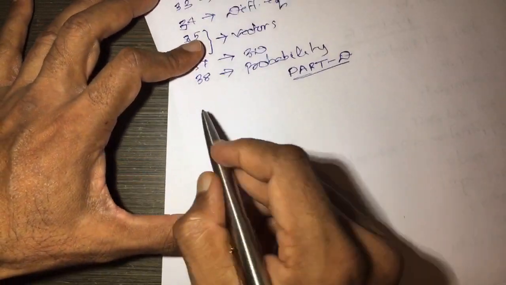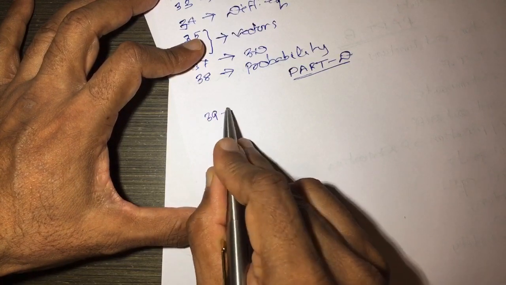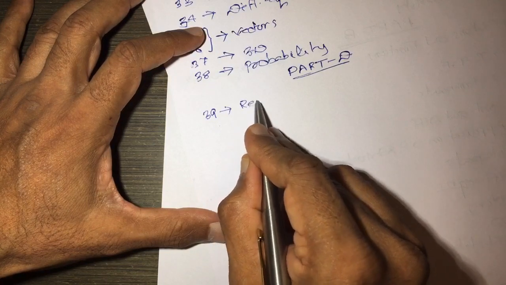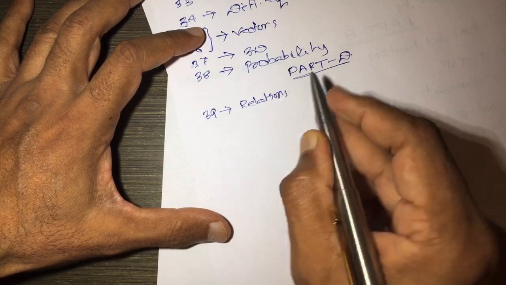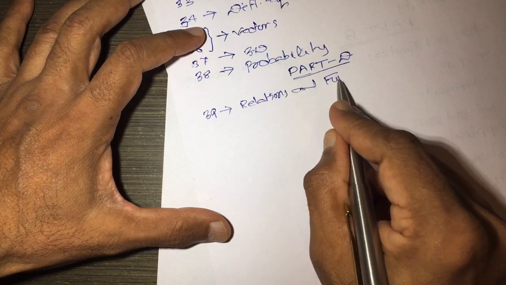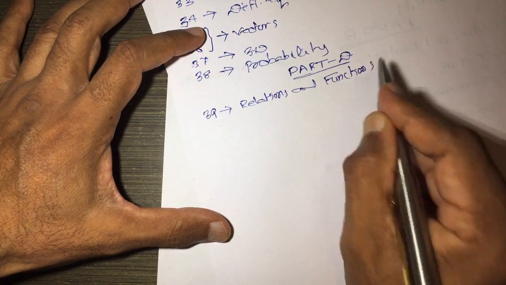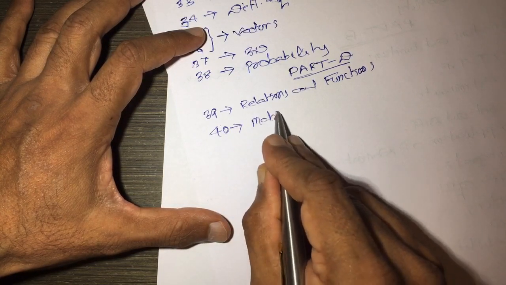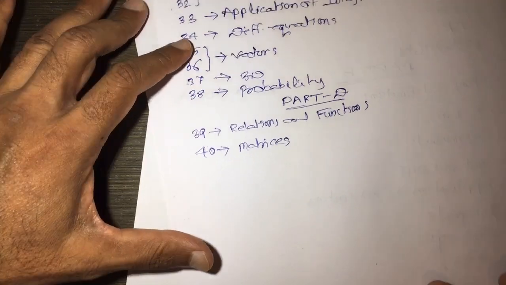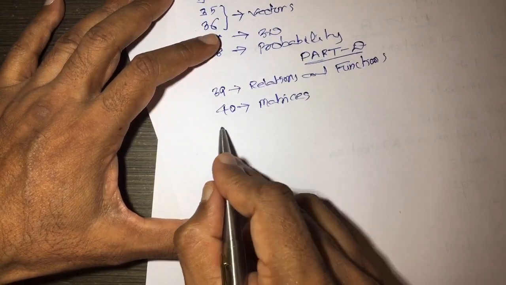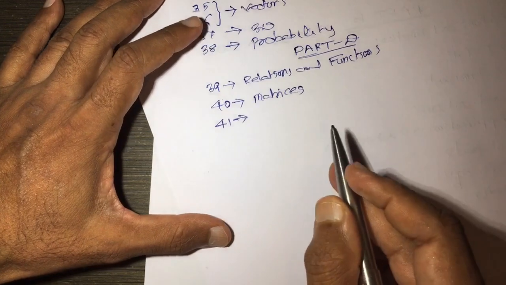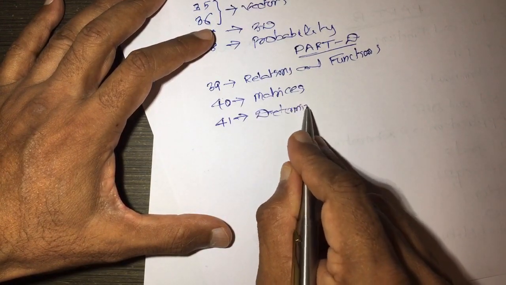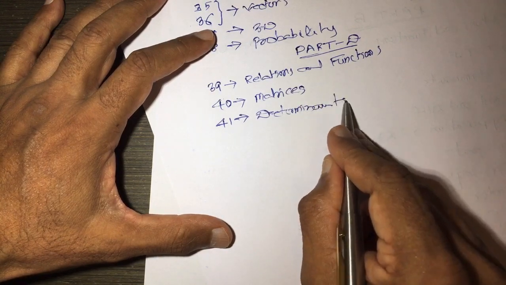The first question is question number 39, and that is on the chapter relations and functions. After that, 40th question, which is on matrices, basic properties of matrices. 41 is a question on determinants, solving equations by matrix method.